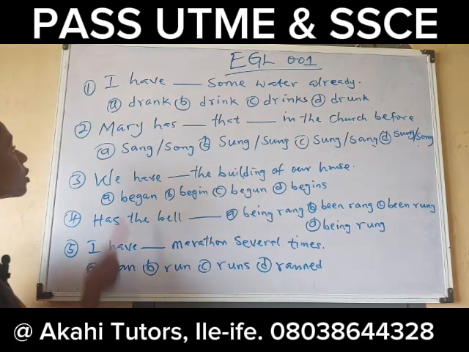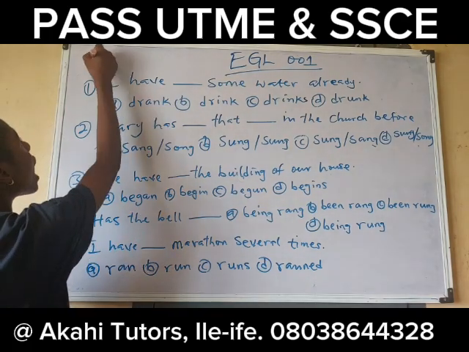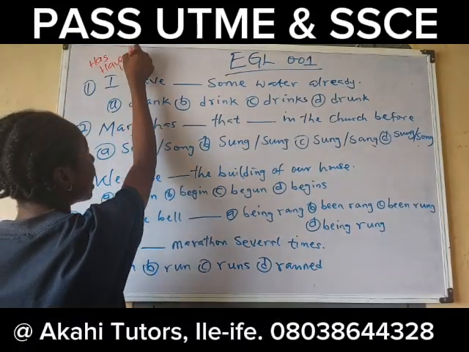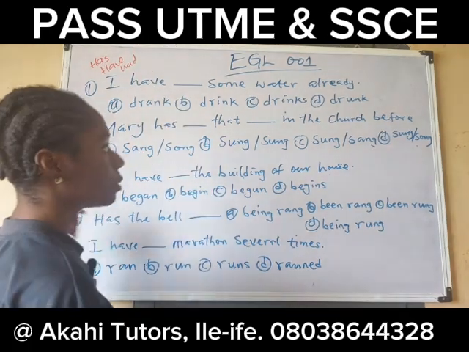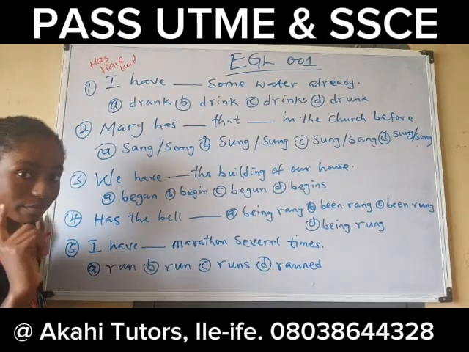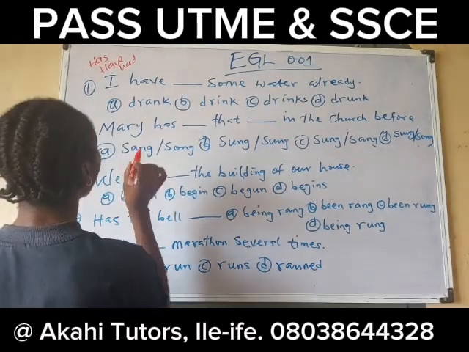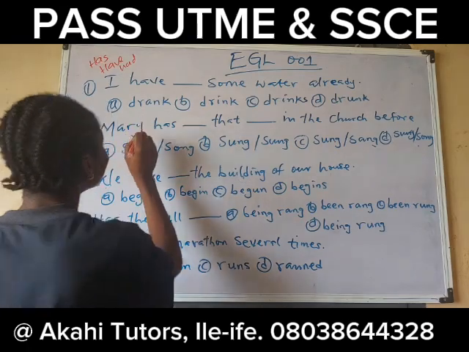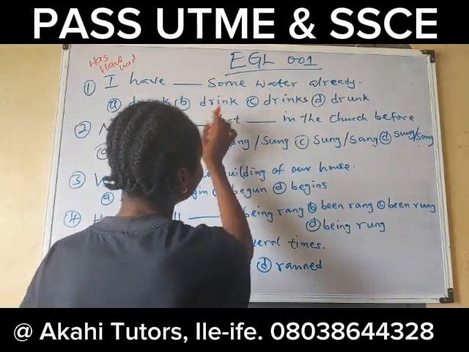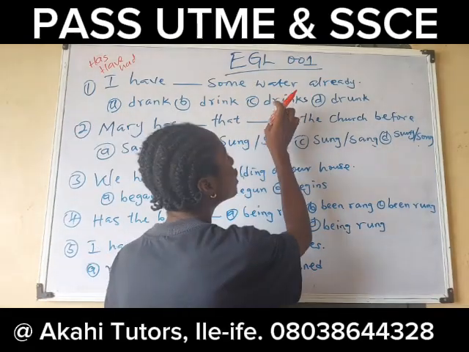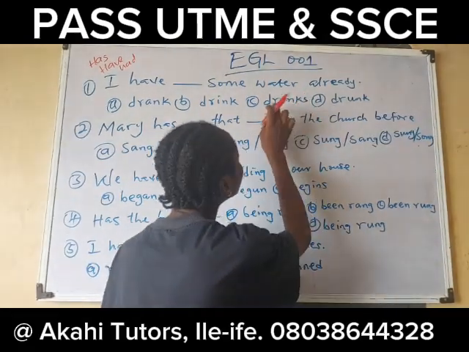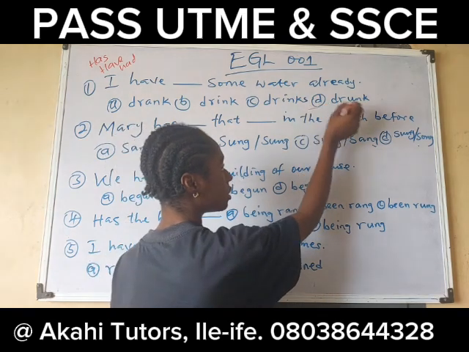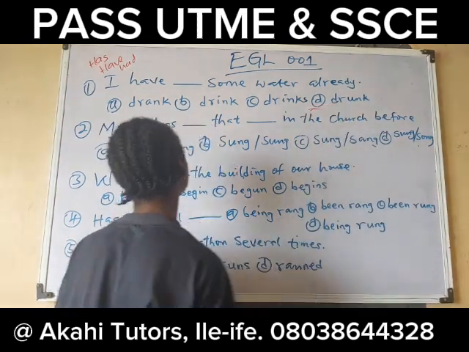Why? Because whenever we have the verb have and had, the next verbal element that will follow will be a past participle verb. Option A is wrong because it's in past tense, while drink is in present tense. Drinks is in singular present tense, and drunk is the past participle verb. So option D is the correct answer for number 1.